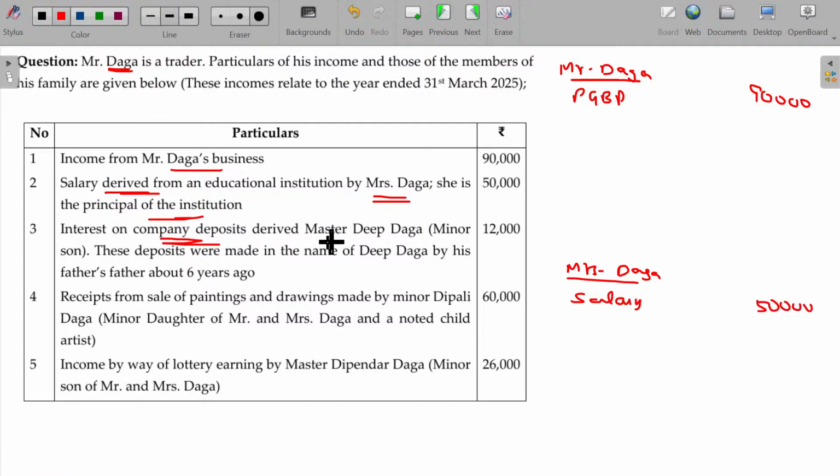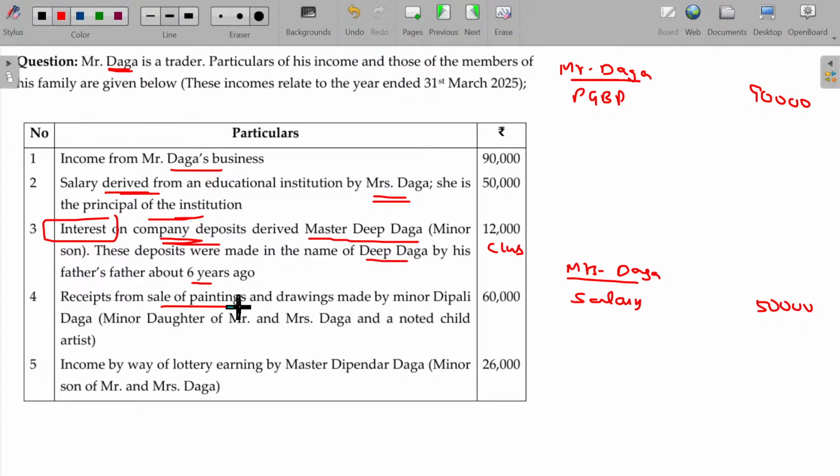Interest on company's deposit derived by Master Deep Daga, minor son. Those deposits were made in the name of Deep Daga by his father's father about 6 years ago. That's not a matter for me. Interest should be clubbed only. This is going to be clubbed. In whose hand? Mr. Daga or Mrs. Daga? Wait. We have to find out the income of these two parents independently before clubbing. Find out whose income is higher. In that income, it should be added. Now you keep it pending.